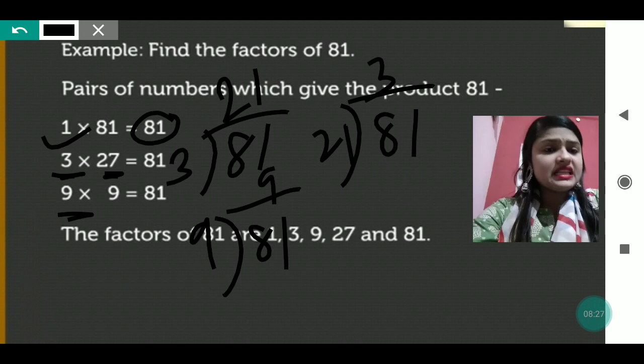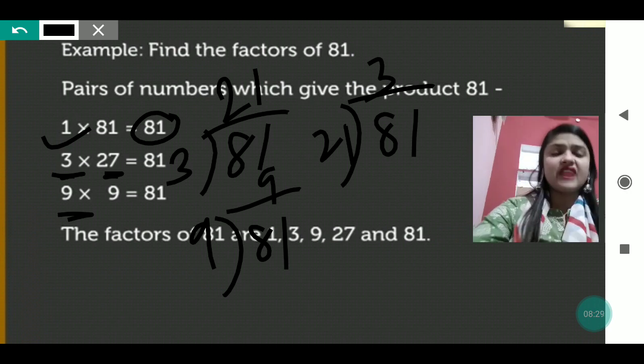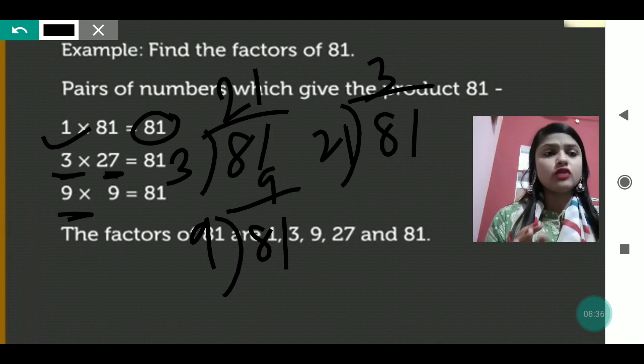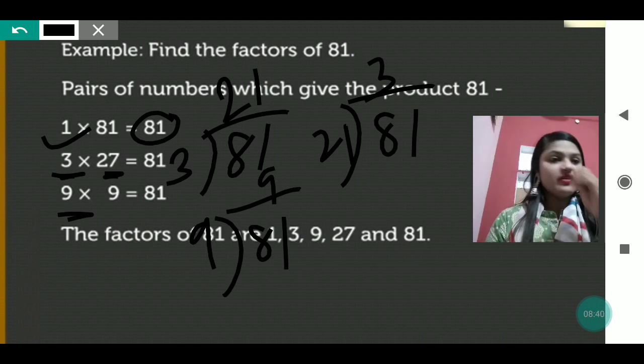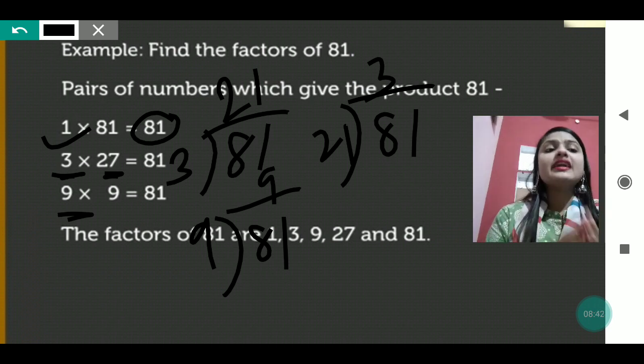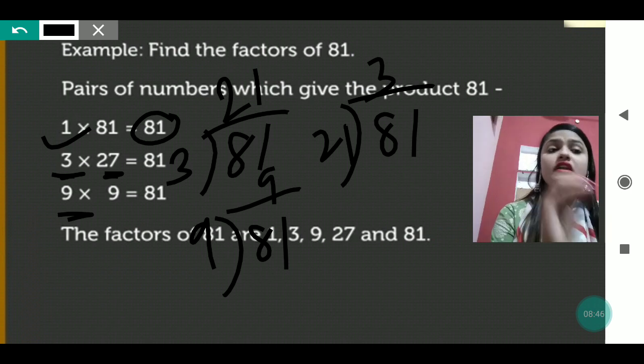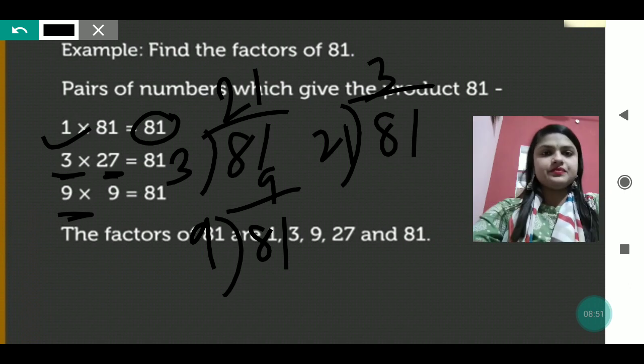So 1, 3, 9, 27 and 81 are the factors of 81. When we are talking about factors, there should not be any remainder left. Then only that number will be considered a factor of the given number.